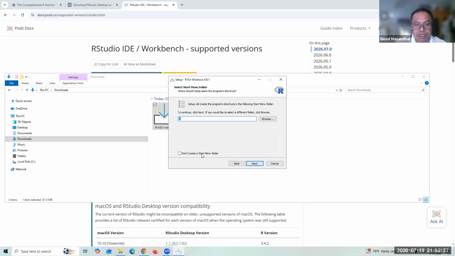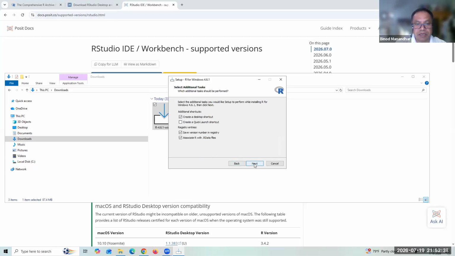Don't create a start menu folder, if you want, you can check this one here. Create a desktop shortcut, create a quick launch icon. You can choose whichever you want here. Next.